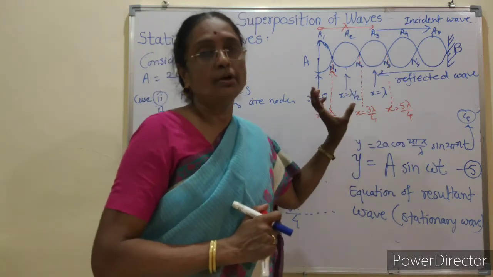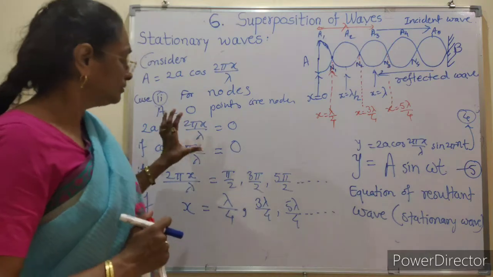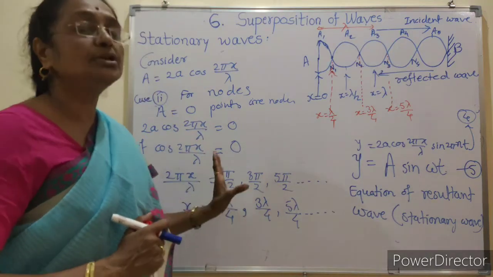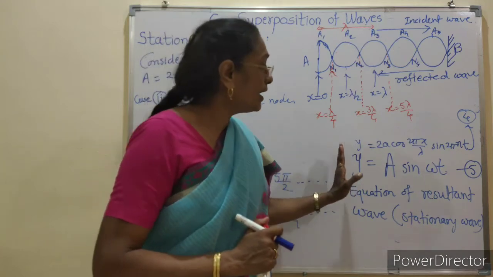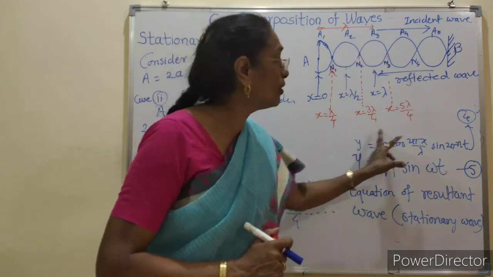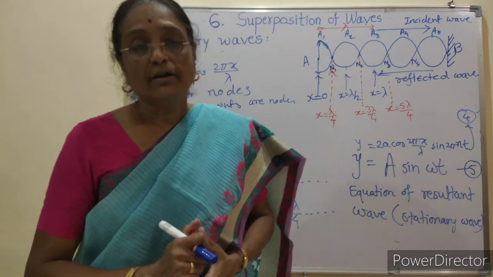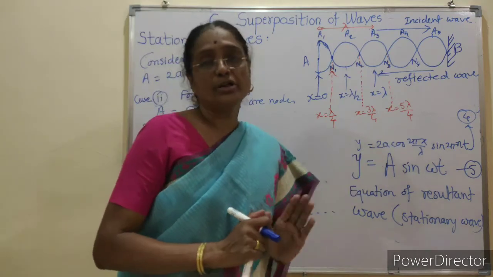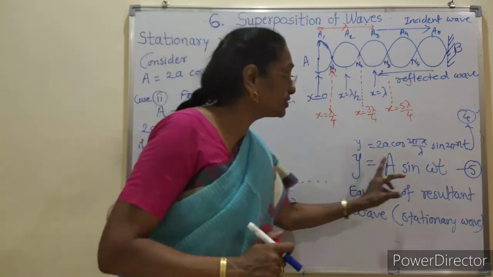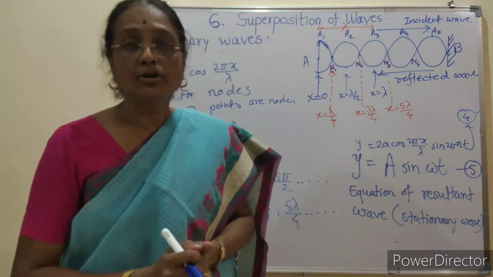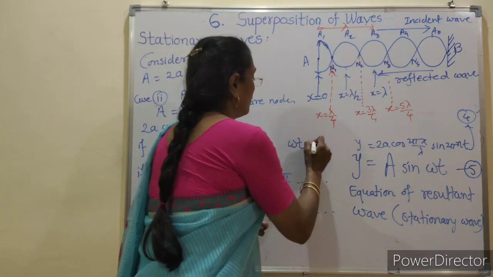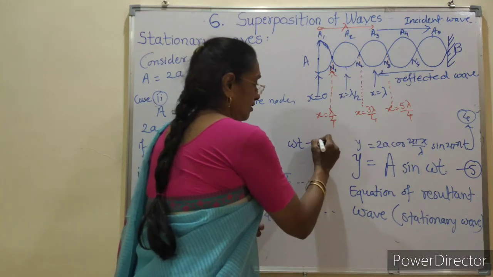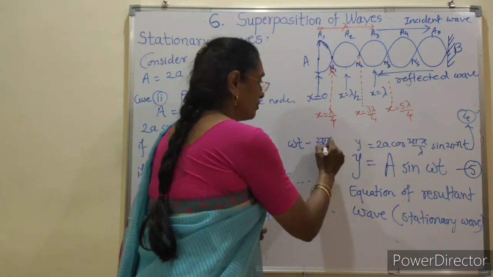We have obtained these expressions by using the analytical treatment, and we have shown that equation 5 does not contain the term like omega t minus twice pi x upon lambda.